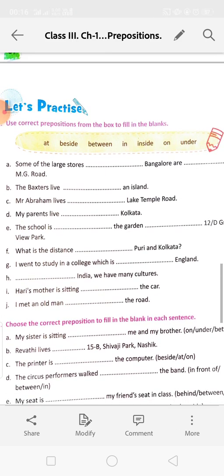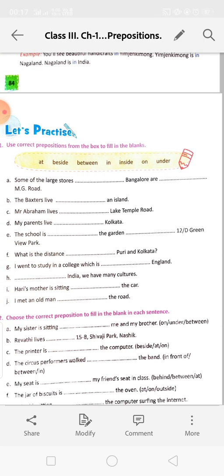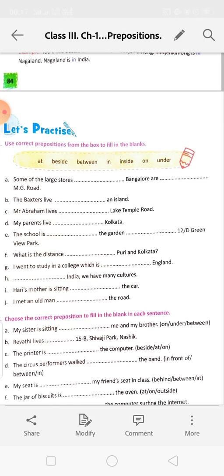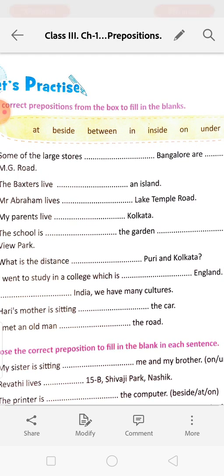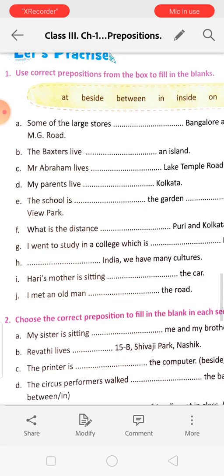Here we use correct prepositions from the box to fill in the blanks. 1, 2, 3, 4, 5, 6, 7. Seven prepositions are given and 10 questions are given. So we have to repeat some prepositions. Okay. Some of the large stores in Bangalore are on MG Road. The Baxters live in an island. Mr. Abraham lives on Lake Temple Road. I have done 3 of them, I have discussed, the rest you will do by yourself.